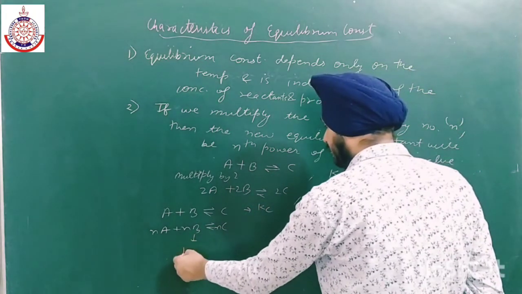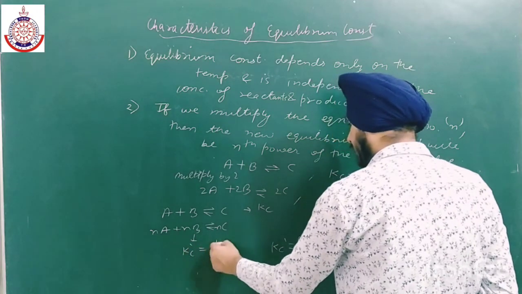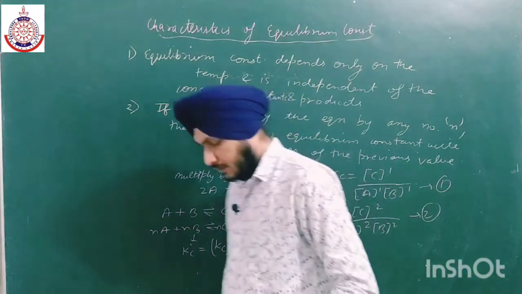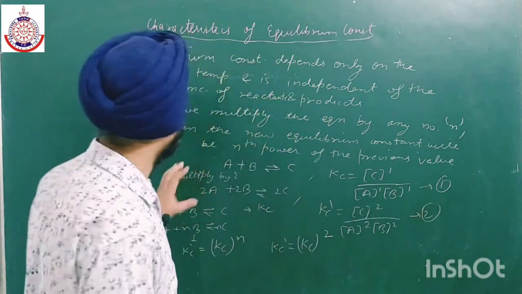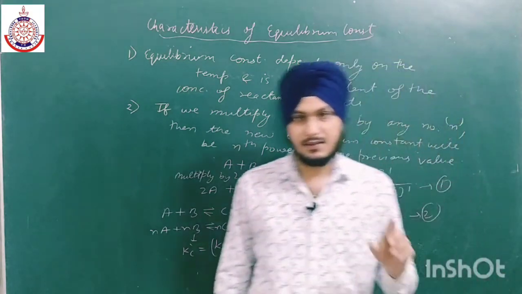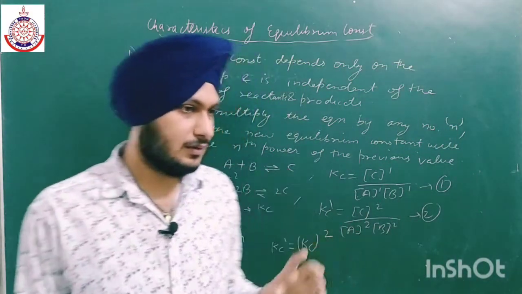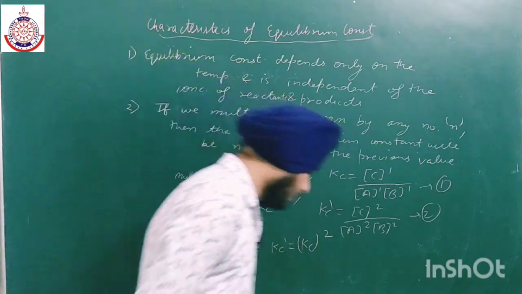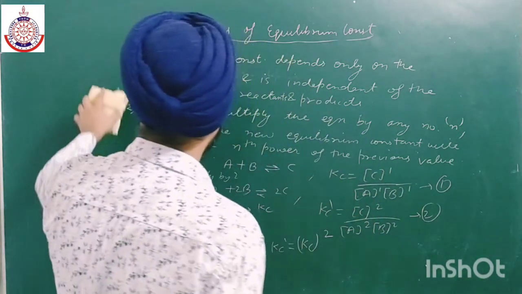So the equilibrium constant for this reaction will be Kc to the power n. Okay, Kc to the power n. Now this is the second characteristic. If we multiply any equation by any factor, then the equilibrium constant will also get the same power, by which we have multiplied.